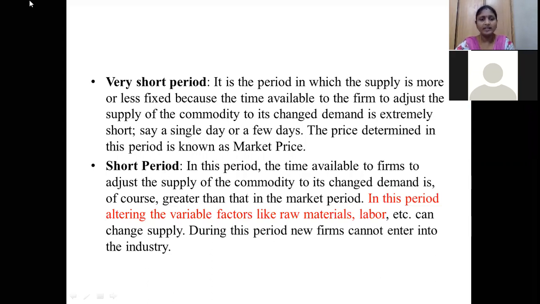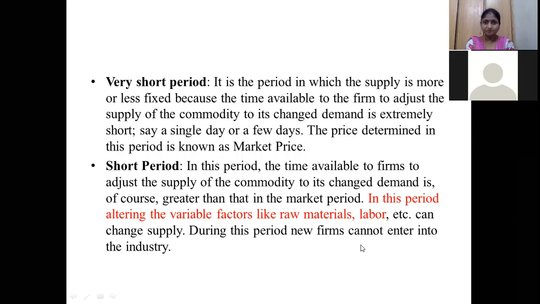Okay, because in the very short period, that period is called the market period, and the price in that market period is called the market price. When compared with that market period, the time available in this short period is more. So what are we doing in this period? In this period, we are altering the variable factors like raw materials and labor.